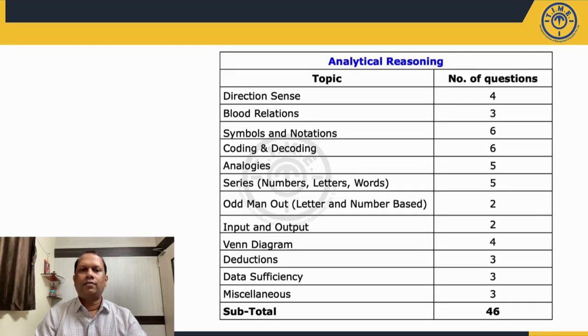In analytical reasoning, questions were from direction sense, blood relation, symbols and notations, coding decoding, analogies, series, odd man out, input output, Venn diagram, deductions, data sufficiency, and some were miscellaneous questions. So out of the total 46 questions, direction sense, blood relation, symbol notations, and coding, these questions were doable. Similarly, analogies and series questions also were doable. As such, this year, decision making questions were absent, and input output questions and Venn diagram, these 2 topics were newly added.